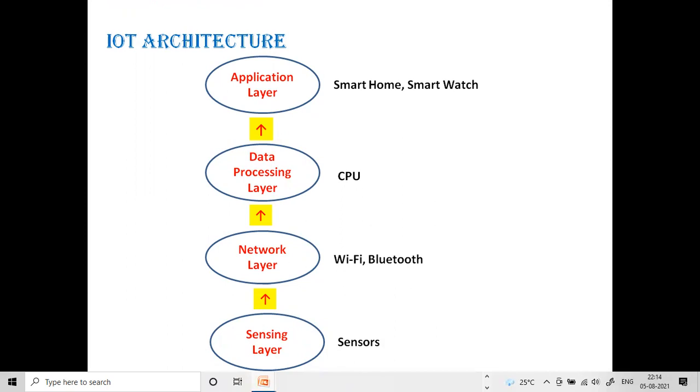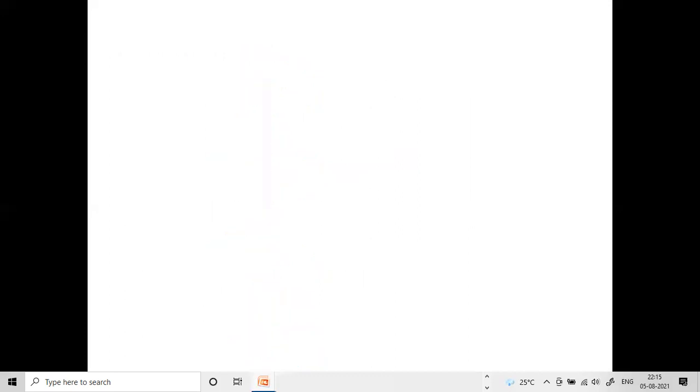Sensing layer means the sensors we are using, and that data is sent to the CPU or data processing layer, through Wi-Fi or Bluetooth, so that finally we make an application like a smartphone, smartwatch, etc. So this is the overall architecture view of IoT: sensing layer, network layer, data processing layer, and application layer.